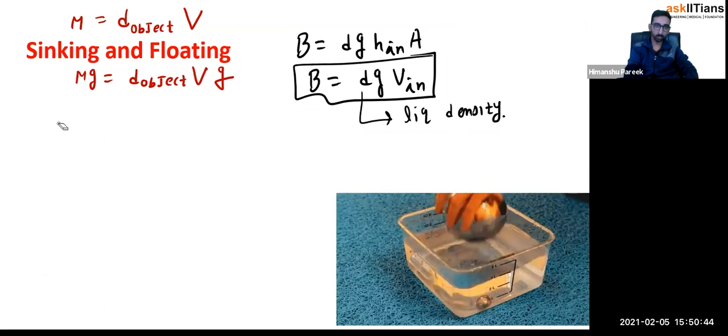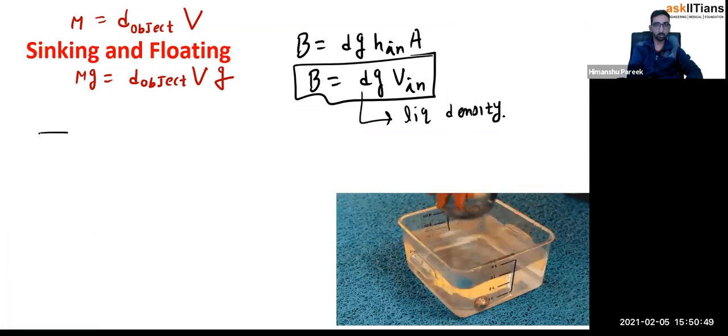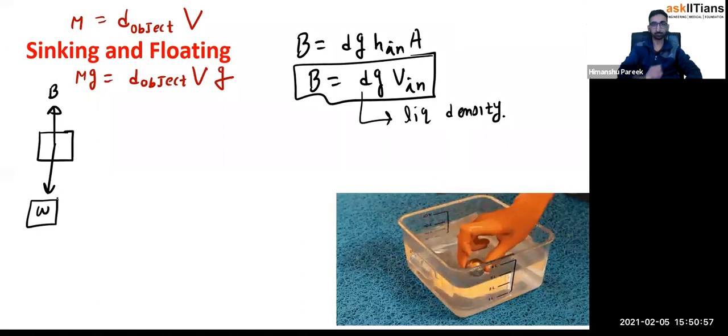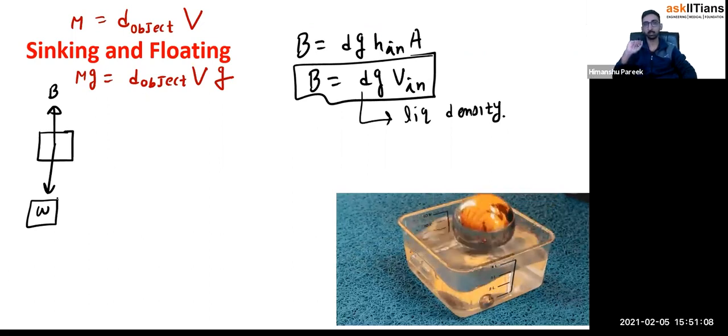Now you notice one thing. I'm going to compare these two situations. So this was the block, buoyant force acting in the upward direction, and the gravity is acting in the downward direction. If you see carefully, the buoyant force is going upwards, right? And the gravity is acting downwards, right? Okay.